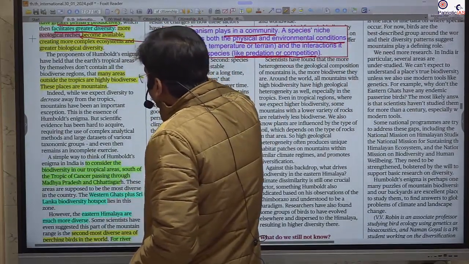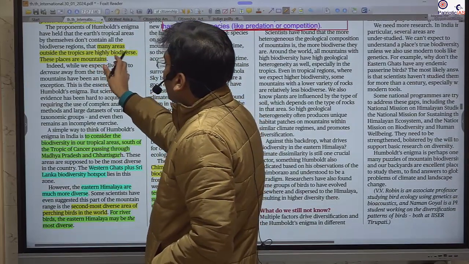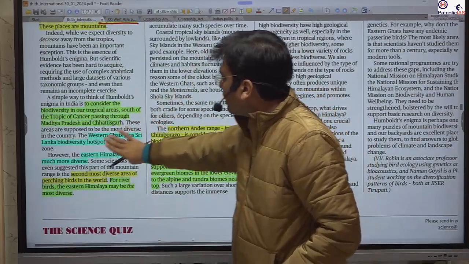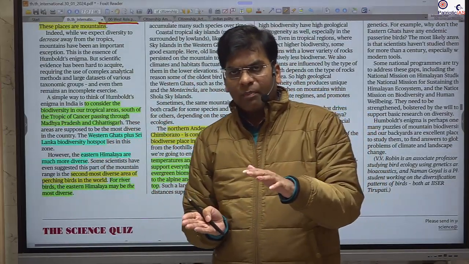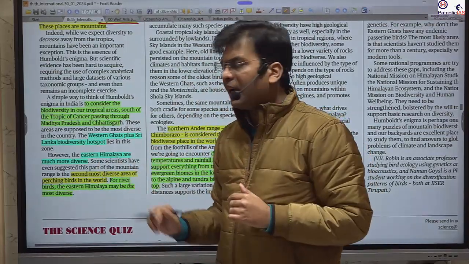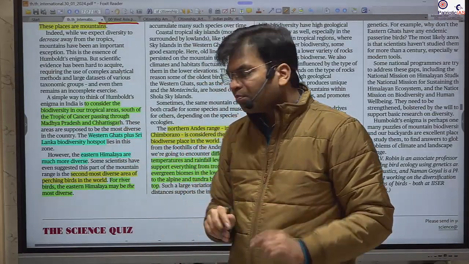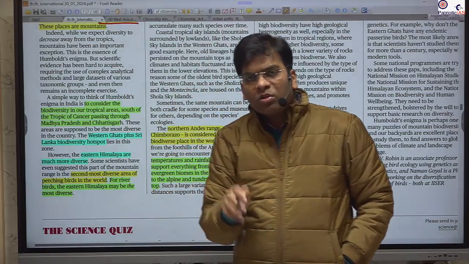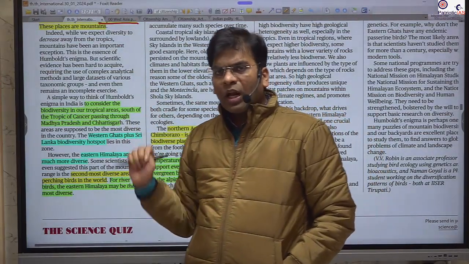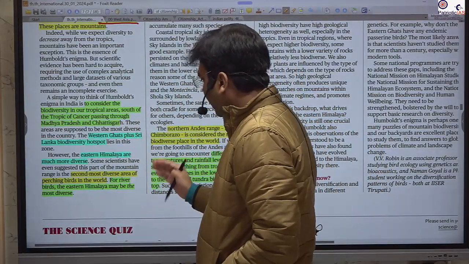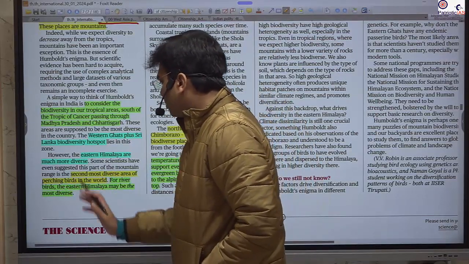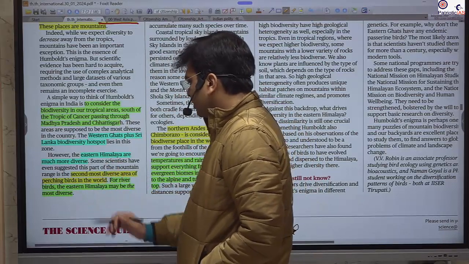But we find many areas outside the tropics that are highly diverse. Here it has given the example of the Western Ghats and Sri Lanka, which lie between the tropics. But the Eastern Himalaya, which is outside the tropics, is more diverse as compared to them. The Western Ghats have diversity, but the Eastern Himalaya also has a very high amount of diversity. So this doesn't fit the Humboldt explanation, and this is the enigma. Here it has given the example of the pheasants, which have the second most diversity in this area.